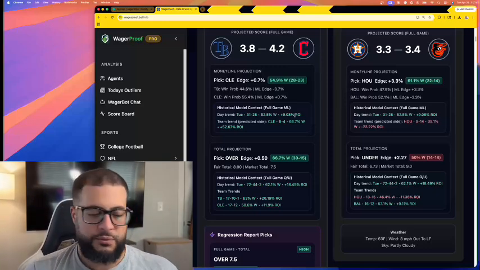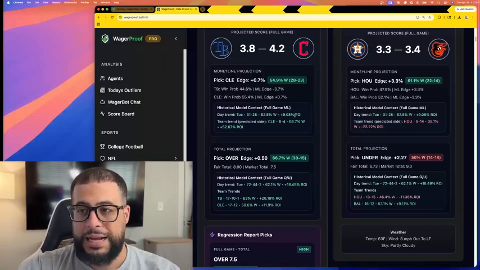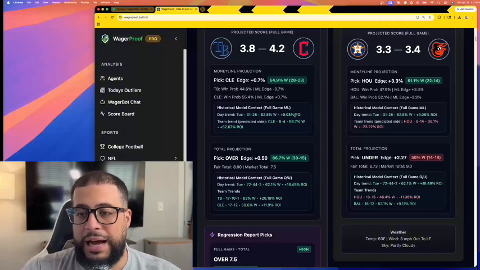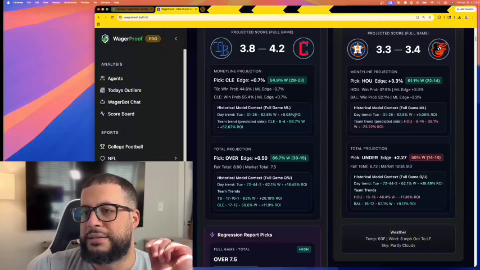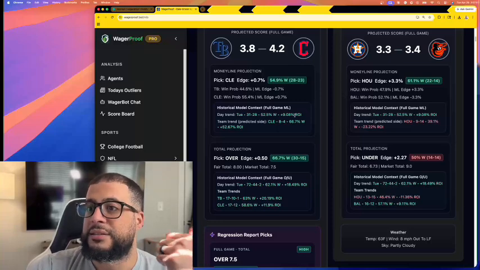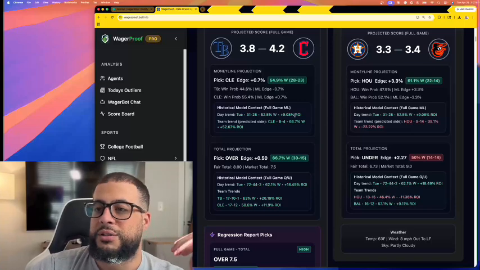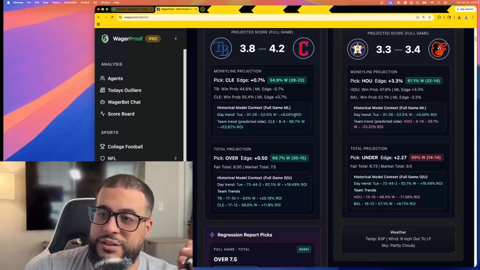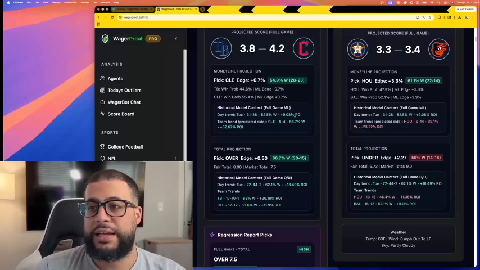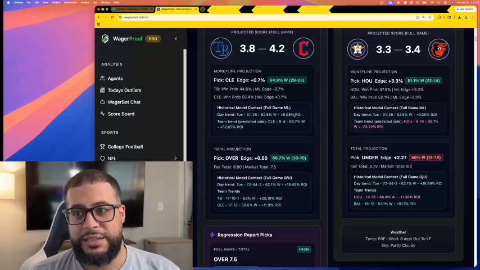But my biggest thing when it comes to what WagerProof is, what we want to continue to be, is transparency. A lot of people build models. They don't show you the ins and outs of the models, though. I will put my model up against anybody when it comes to transparency. There is nobody that's showing you how bad it does or how good it does. They only show you how good it's doing. When it's hot, they'll put it all over social media. When it's not doing well, they either fudge the numbers or they just don't show you anything. This auto updates every single day and it will show you exactly how the model's doing in almost every split possible now. That's what I just added today.